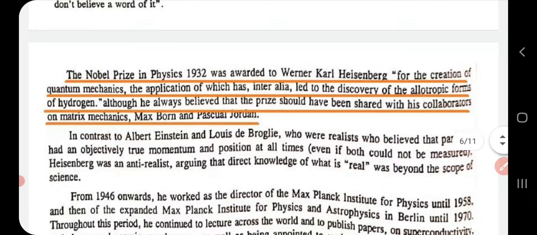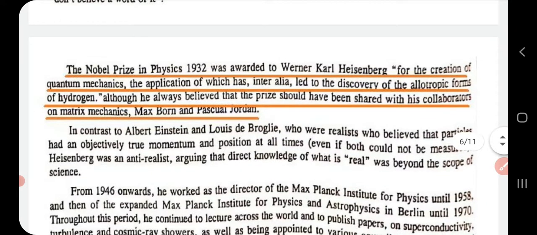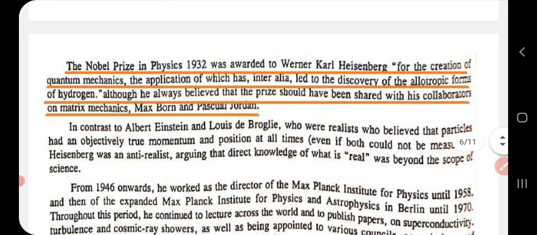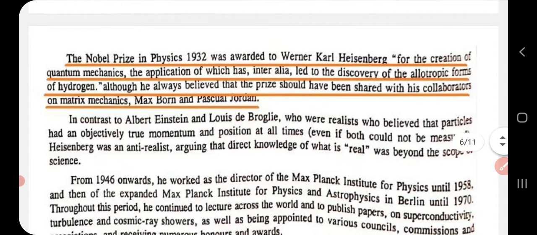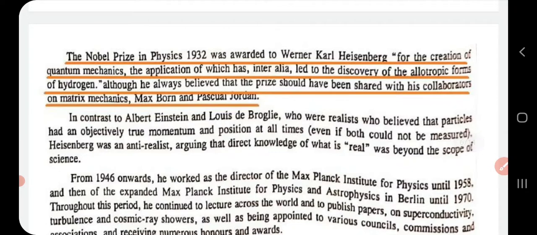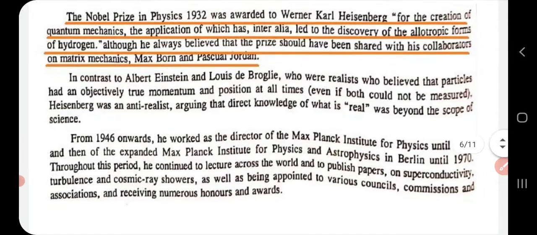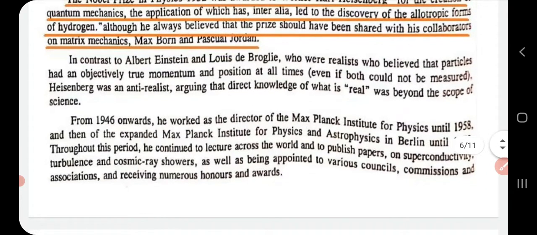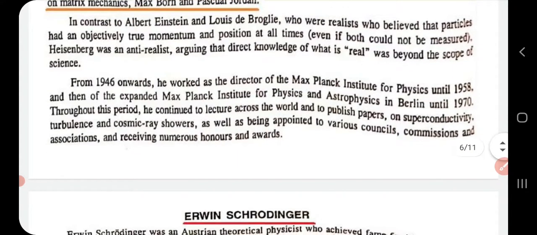Then he was awarded the Nobel Prize in Physics in 1932 for the creation of quantum mechanics, which led to the discovery of many allotropic forms of hydrogen. He shared this prize with collaborators on matrix mechanics. He became the director of the Max Planck Institute for Physics, and later the director of the Max Planck Institute for Physics and Astrophysics, and he continued his research work and published many research papers on superconductivity, turbulence, cosmic ray showers, etc.